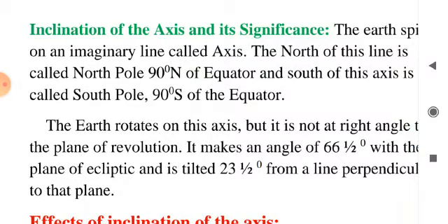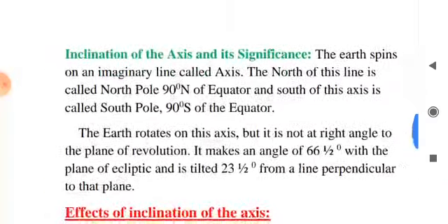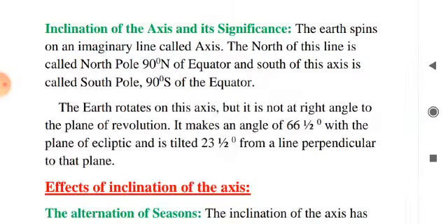Inclination of the axis and its significance. We all know the earth rotates on its axis, but it is not at right angle to the plane of revolution. The inclination of the axis has important consequences. Because of its tilted position, each pole is inclined alternately towards the sun twice a year.